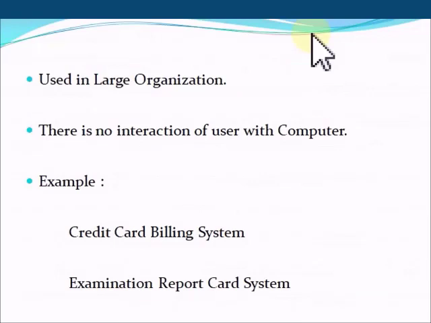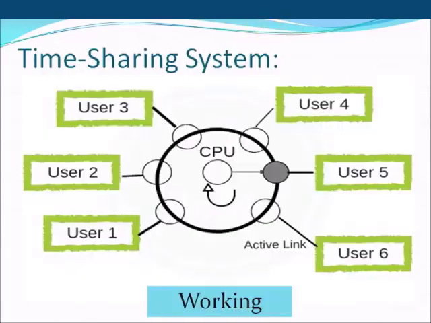Batch processing system is used in large organizations where large number of data is collected on the daily basis. Major disadvantage of this operating system is that user cannot directly interact with the operating system. Example is credit card billing system. Data of credit card holder is collected and held until processed as a batch at the end of billing cycle. Another example of batch processing system is processing of examination report card, where data of student is collected and processed as a batch for printing.